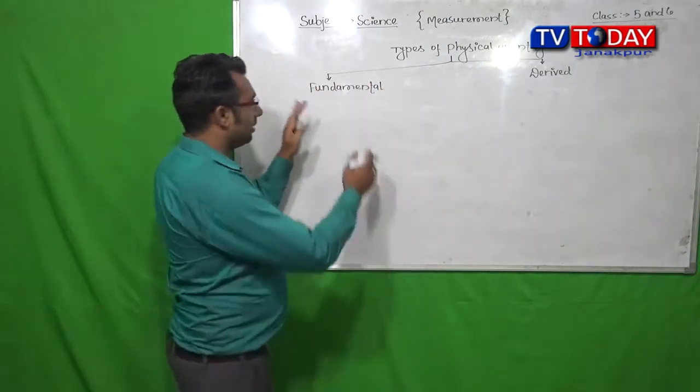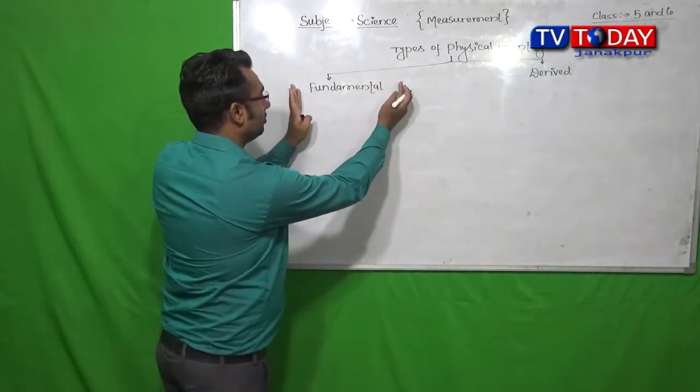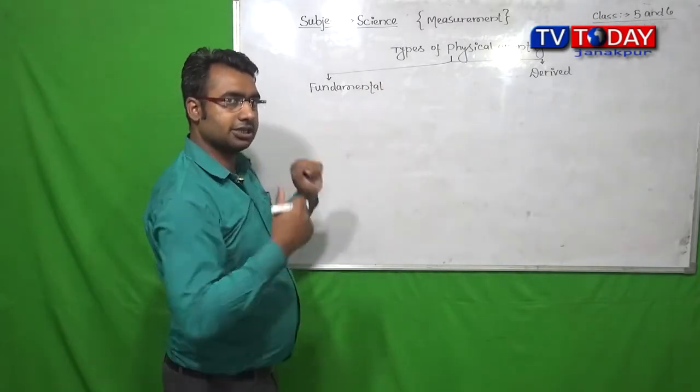So first of all, we should understand the fundamental quantity.